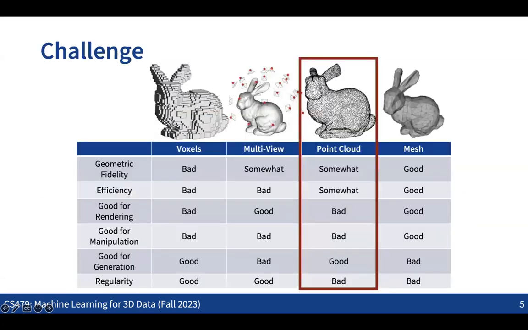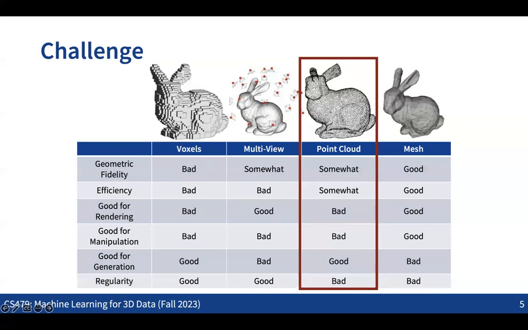But also, as we have seen in the previous lecture, there is a downside of the point cloud. For now, we are not going to consider whether this can be applied to applications like rendering or manipulation. For now, we are only interested in making a neural net that can take the point cloud as the input.